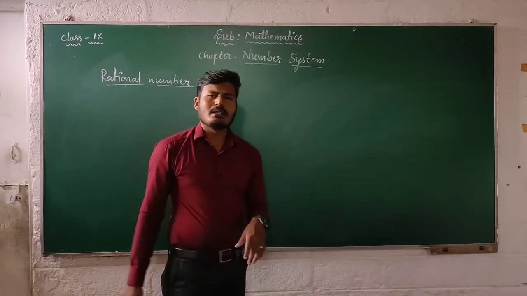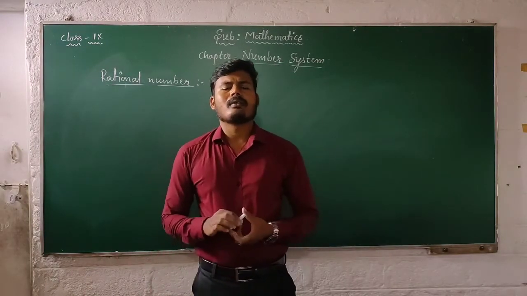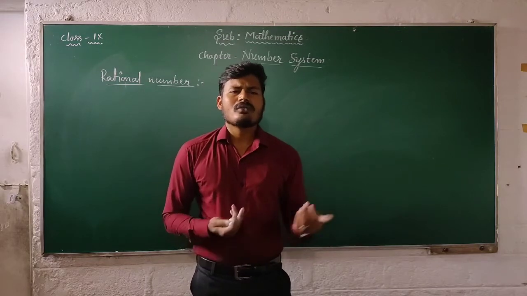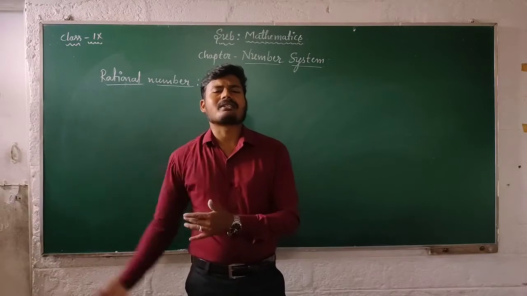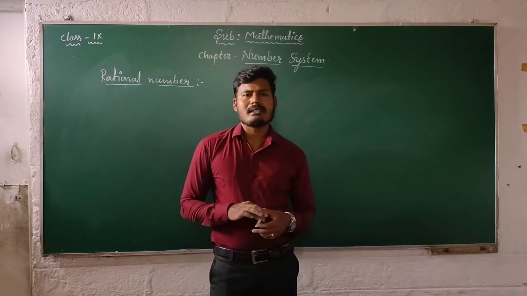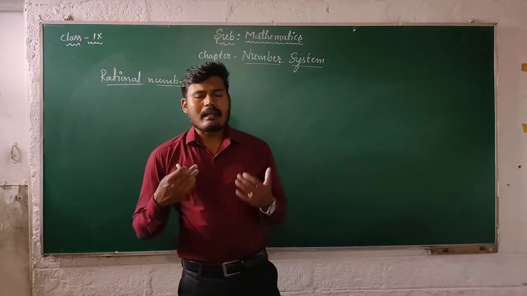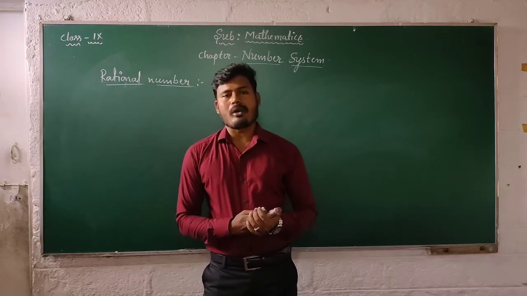What is a rational number? You already know about rational numbers: 1 by 2, 3 by 2, 4 by 7. These are all rational numbers. Each and every fraction belongs to the examples for rational numbers, isn't it? So then tell me the definition of a rational number. It is very important.